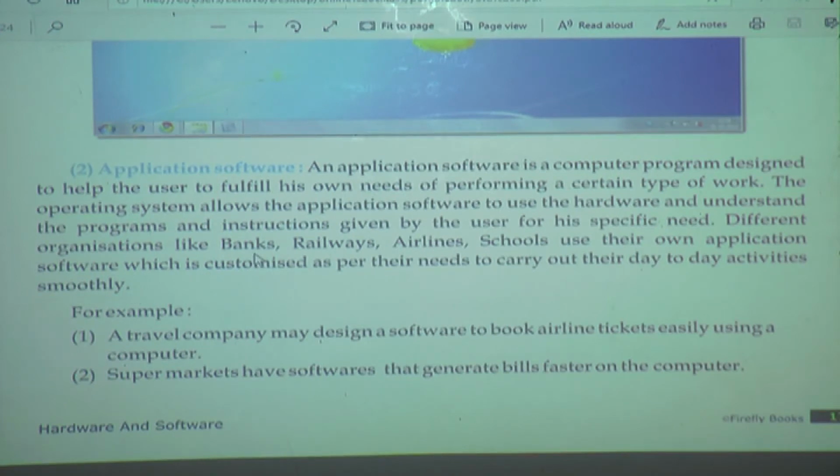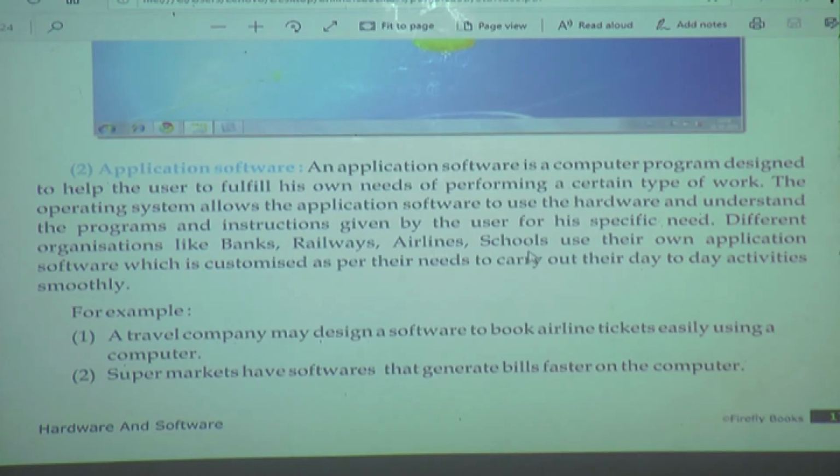Means banks use application software. Why does a bank require a computer? For calculating bills or keeping the records of customers, right? For what purpose do we require a computer at a railway station? To book tickets, to give the record of the tickets. Airlines also the same.